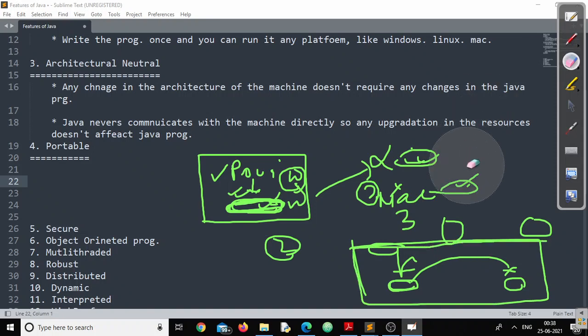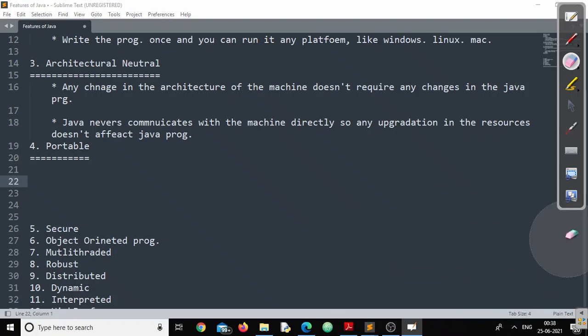I think you got the clarity on what exactly portability is. And the best example of portability is your mobile number portability in India, right? So here we can take a note of that. What exactly is the note?